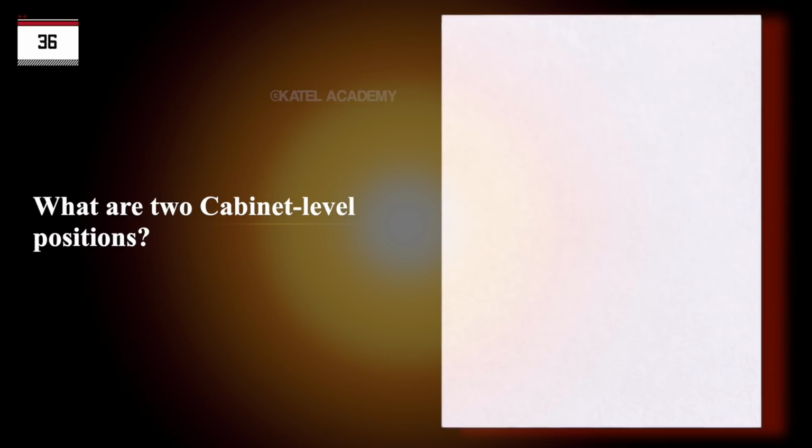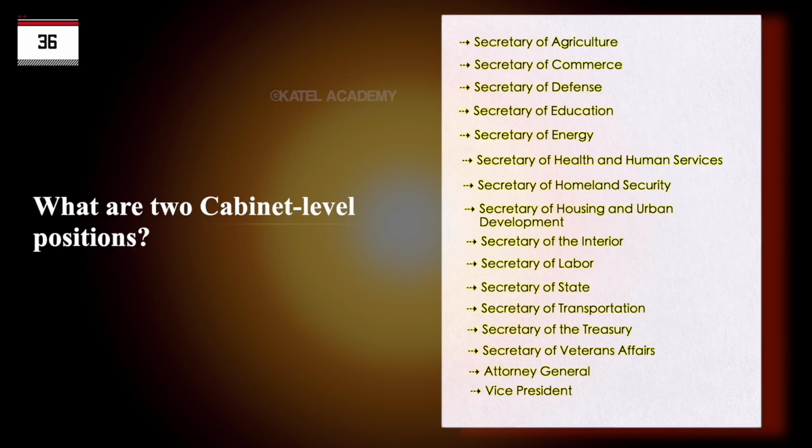What are two cabinet-level positions? Secretary of Agriculture. Secretary of Commerce. Secretary of Defense. Secretary of Education. Secretary of Energy. Secretary of Health and Human Services. Secretary of Homeland Security. Secretary of Housing and Urban Development.